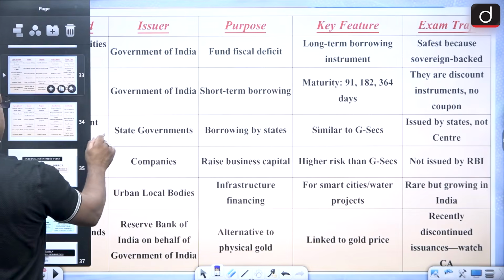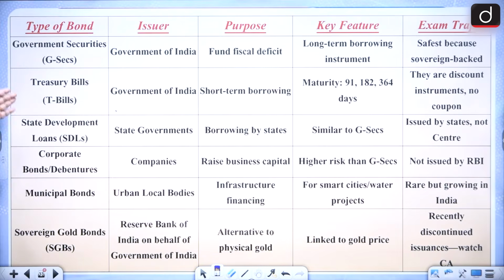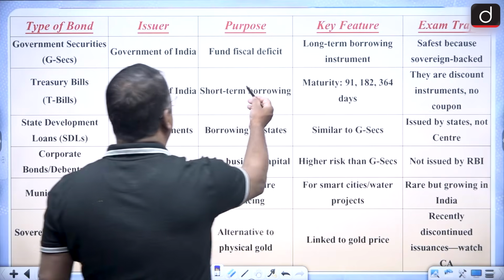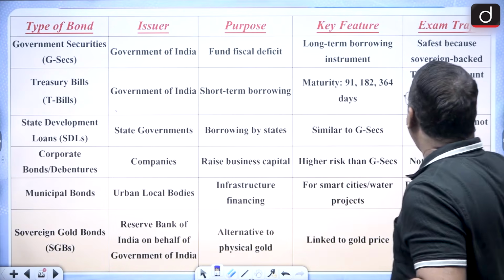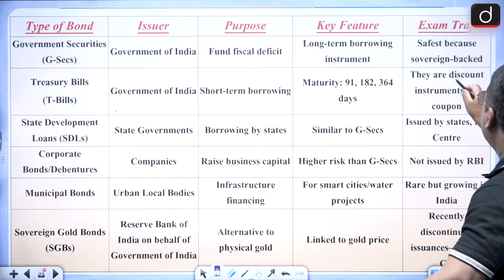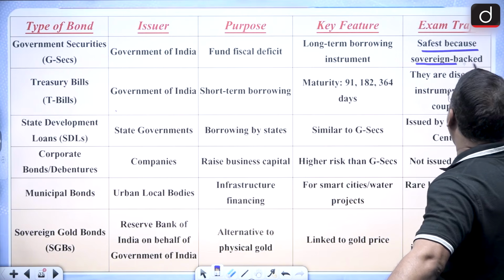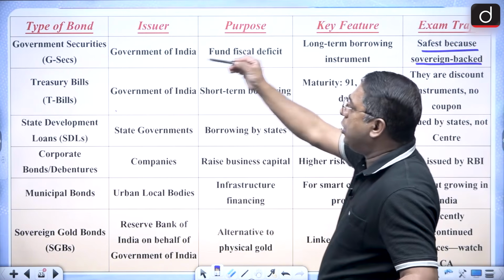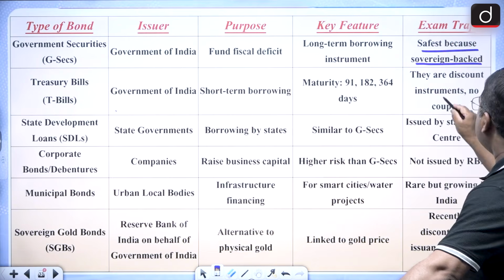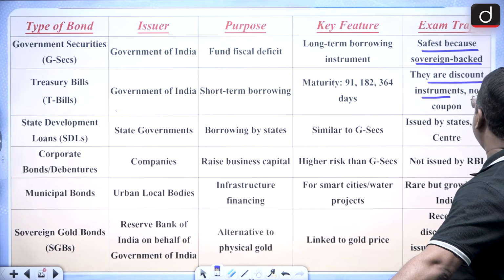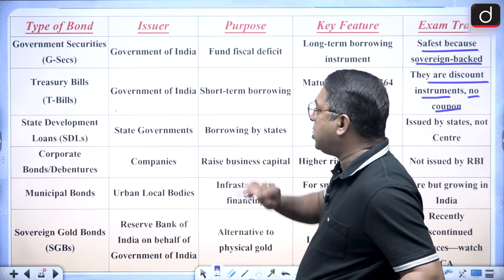Okay, and these are the tables here. Remember it: government securities, GSEC, the issuer is the Government of India. Maturity varies, and it is the safest because it is sovereign backed. Exam trap, so it will be government securities. Then these are discount instruments with no coupons, that is the treasury bill.